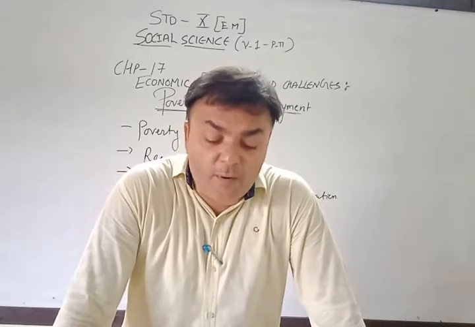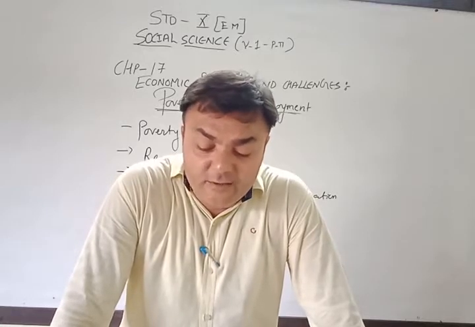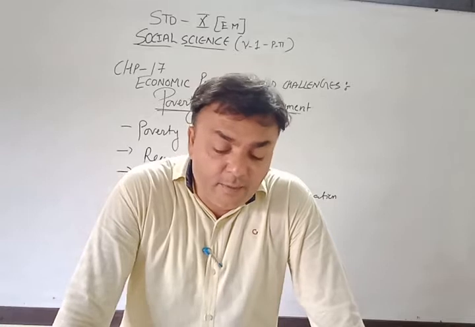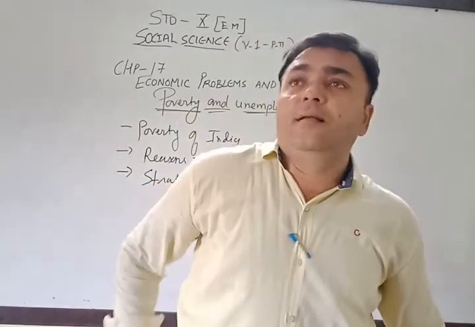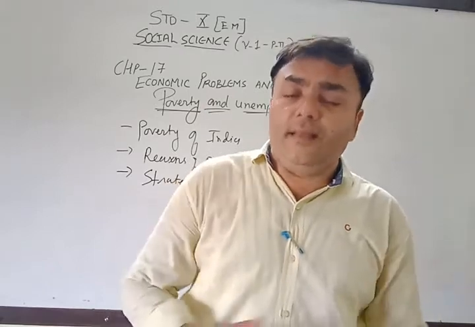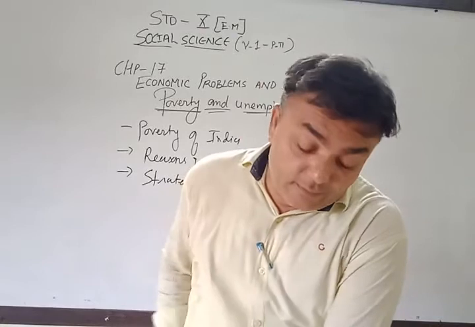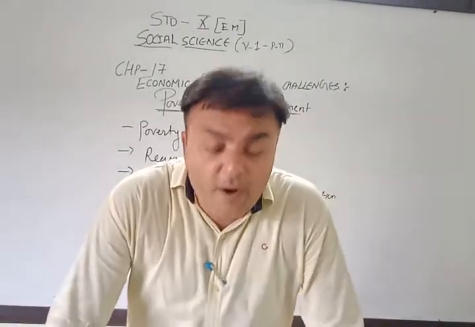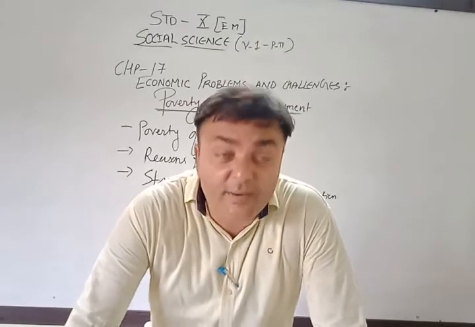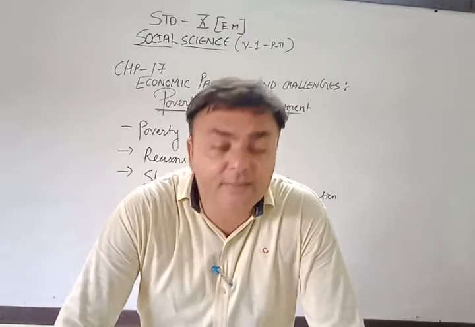Now, reasons of poverty. The origin of poverty is more deep rooted in villages, rural areas, as compared to urban areas. Following are the reasons for it. Why are the people living in rural areas poor? Number one, decrease in income from the agriculture sector because of insufficient development in the field of agriculture and insufficient irrigation facilities.